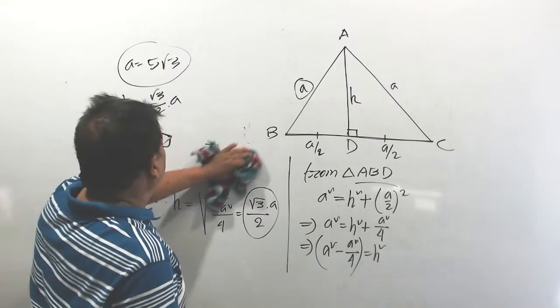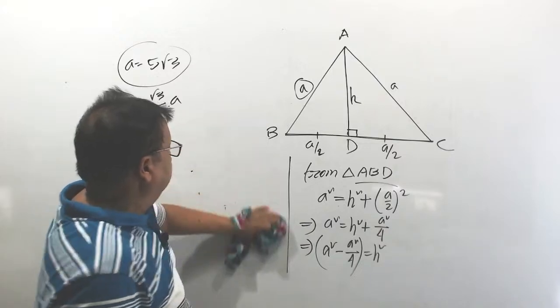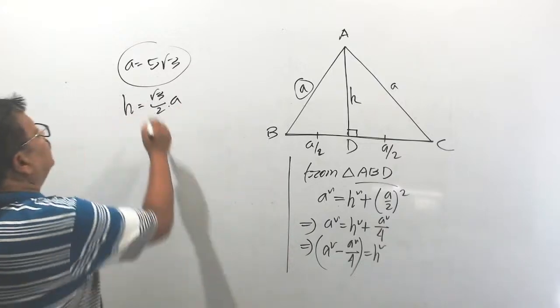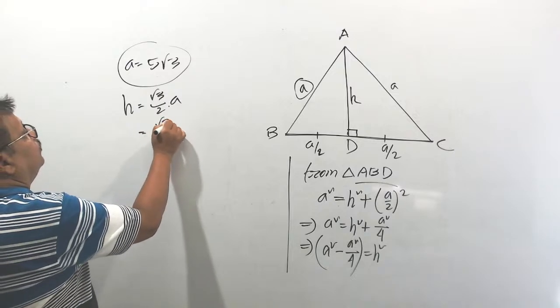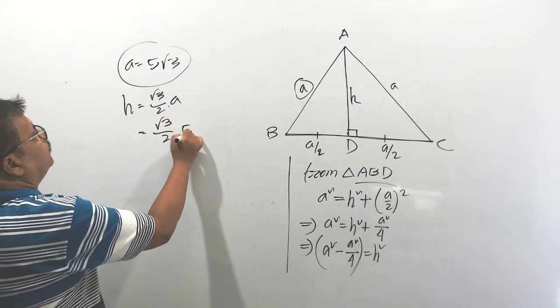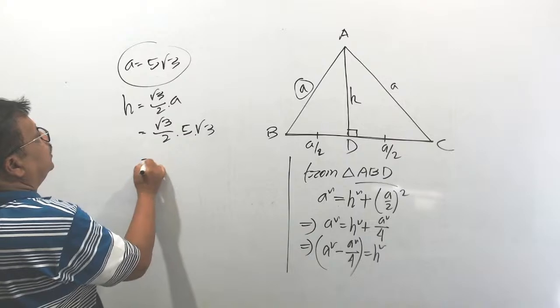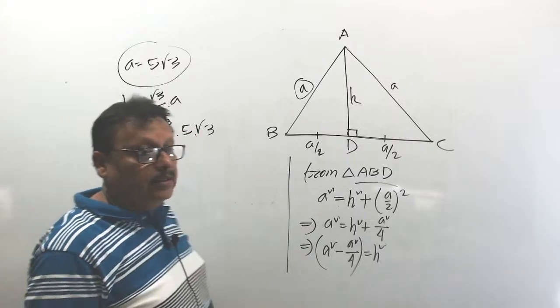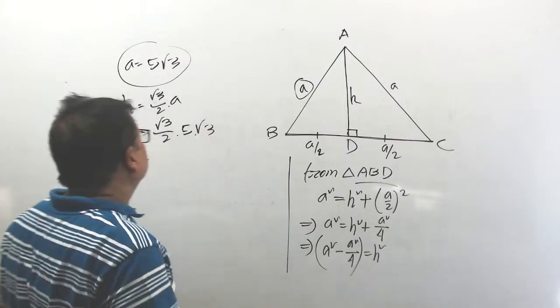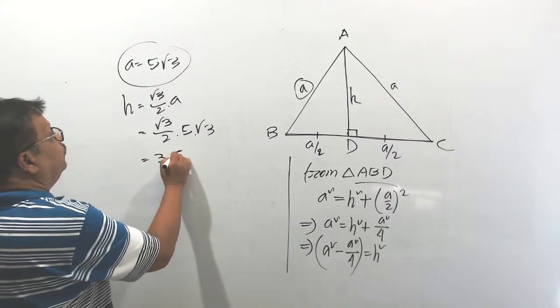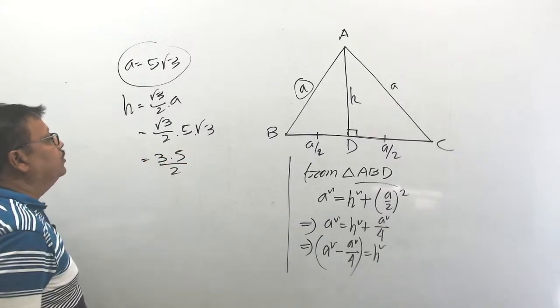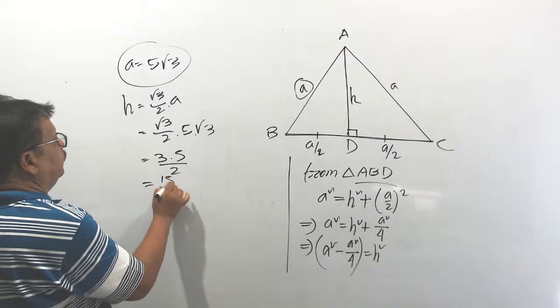Root 3 by 2 into a. a means 5 root 3. Okay. Root 3 into root 3 is equal to what? Root 3 into root 3? 3. 3 into 5 by 2, that is 15 by 2.